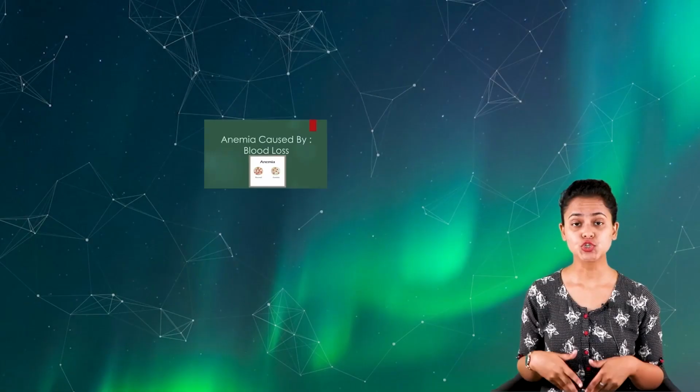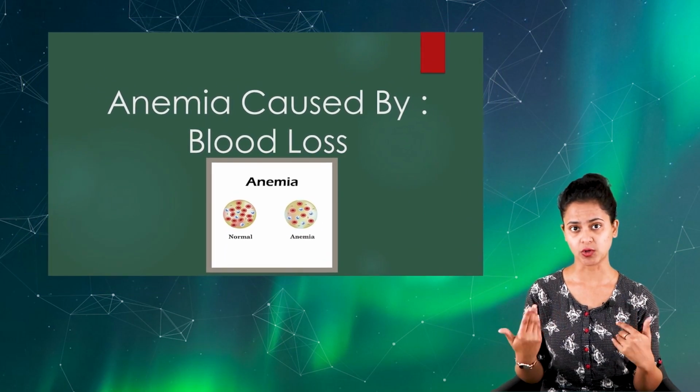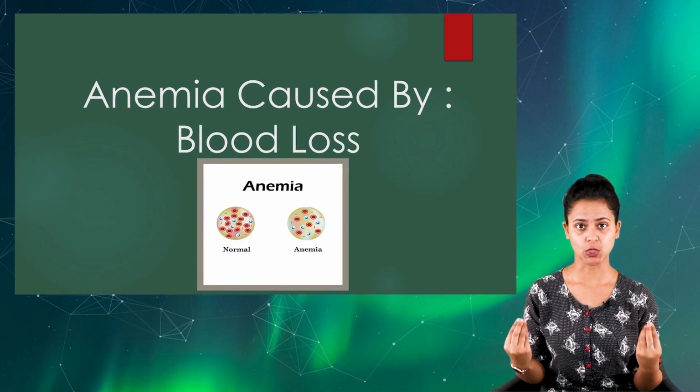In this session, we're going to continue the discussion about anemia. As in previous sessions, we have learned about the anemias and seen different kinds of this disease. We have seen iron deficiency anemia, and megaloblastic anemia, which is basically caused by the deficiency of cobalamin and folic acid. So today we are going to discuss anemia which is generally caused because of blood loss.